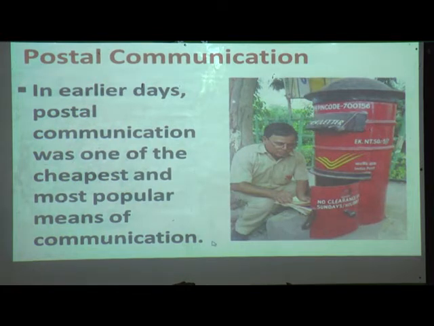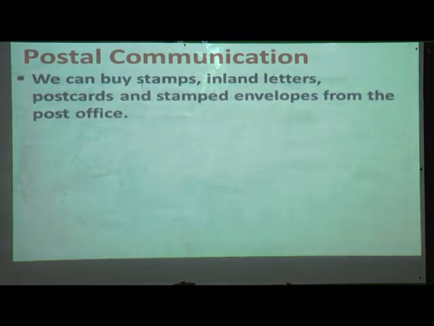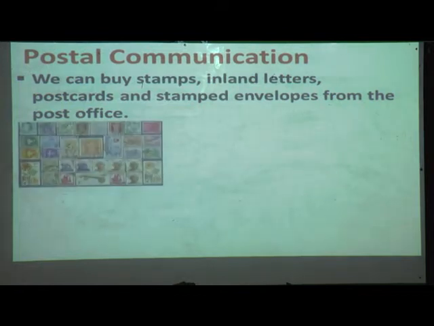Because we can communicate with our dearest and nearest ones easily, because with the help of postal communication we can deliver our message, our information easily to our dearest one. Next, how were we using this postal communication? We have to buy the stamp, inland letter, postcard and stamp envelope from the post office. What process were we using for postal communication? We can buy a stamp. What is this, children? This is known as a stamp.